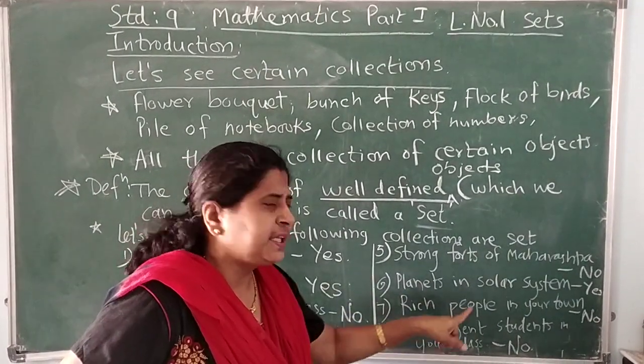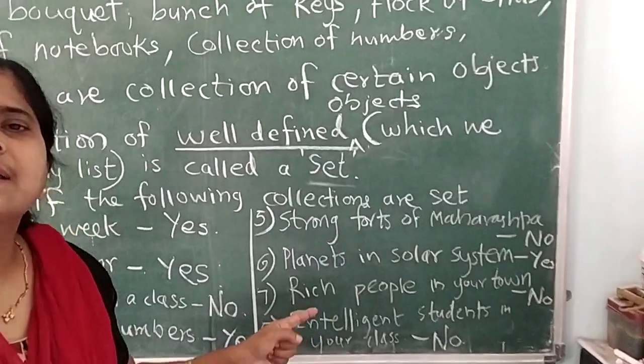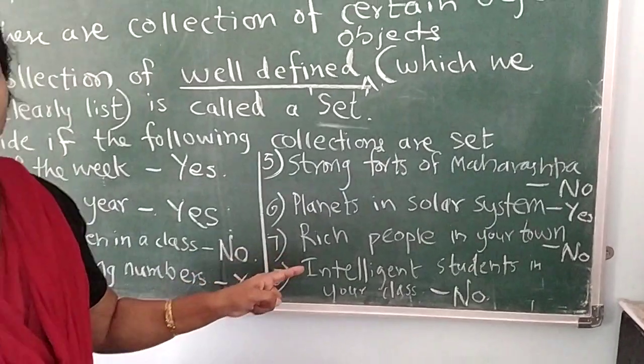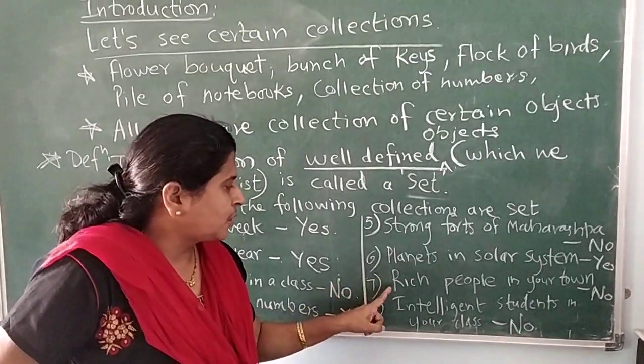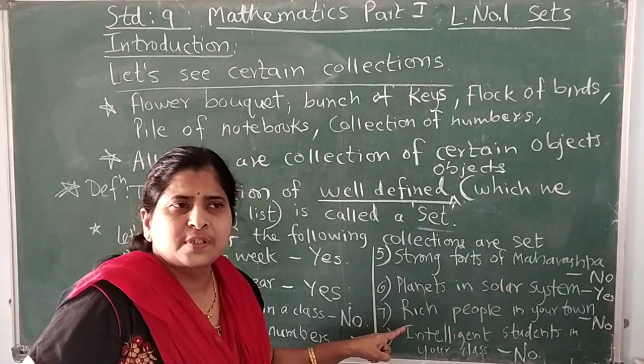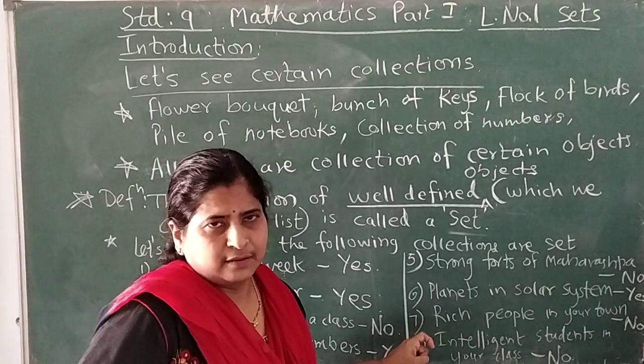But being intelligent is not a well-defined term, it is a relative term. Hence, it is not a set. So such qualities or comparative, relative terms do not form a set. Thank you.